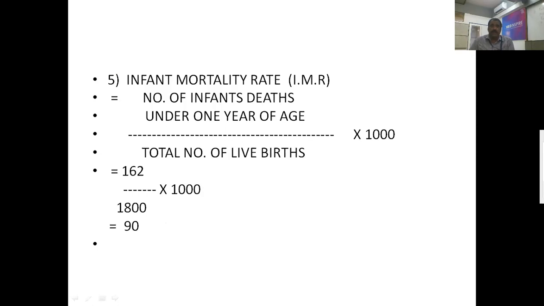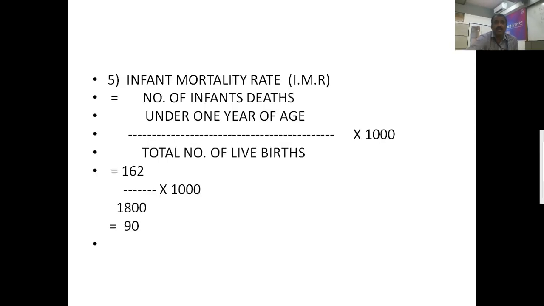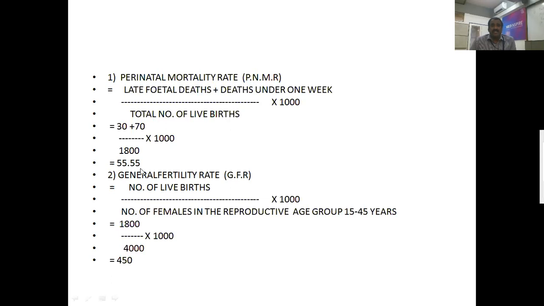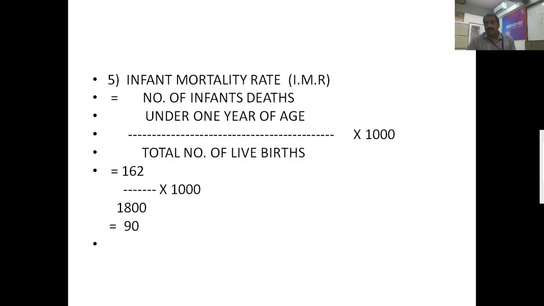For this example, write down all these values. I hope you have understood all these three examples. Right? Any doubts? So here perinatal mortality rate is 55.55, general fertility rate is 450, neonatal mortality rate is 30, post-neonatal mortality rate is 60, and infant mortality rate is 90. Right? And now please check.